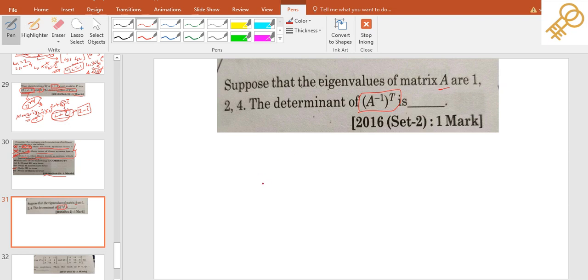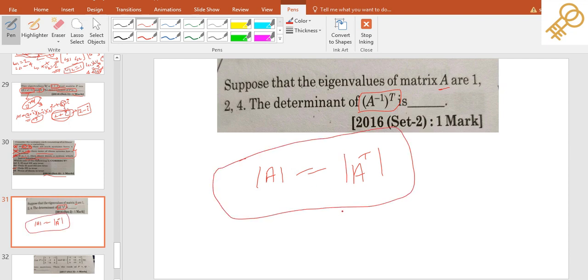You see one thing: the determinant of A is equal to the determinant of A transpose. It will always be the case that whether you find the determinant of the matrix, or first transpose and then find the determinant, it will be the same.